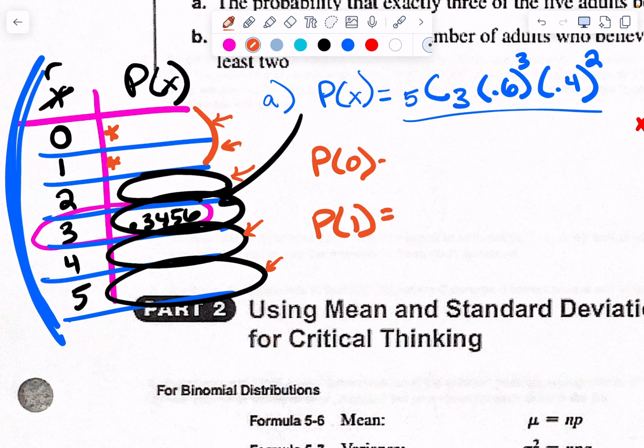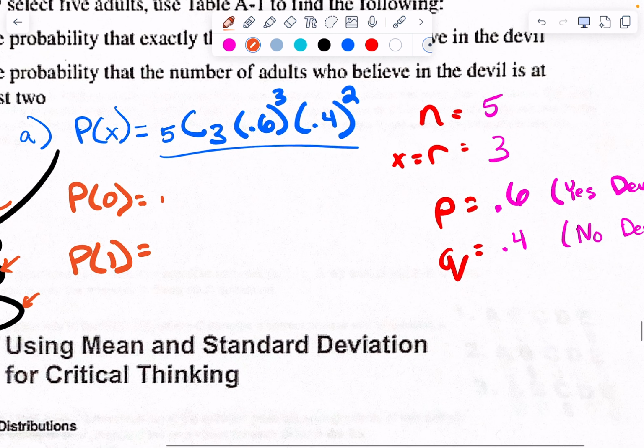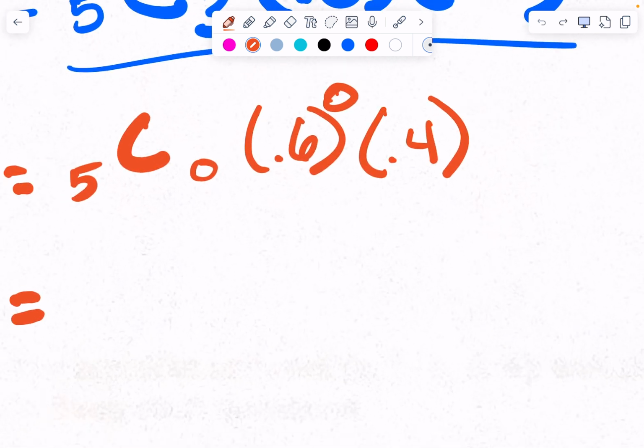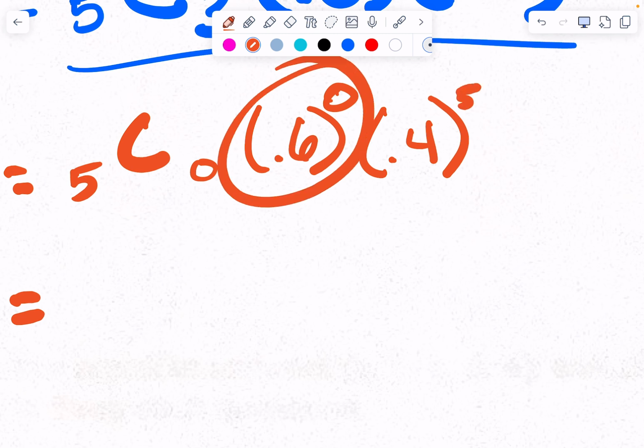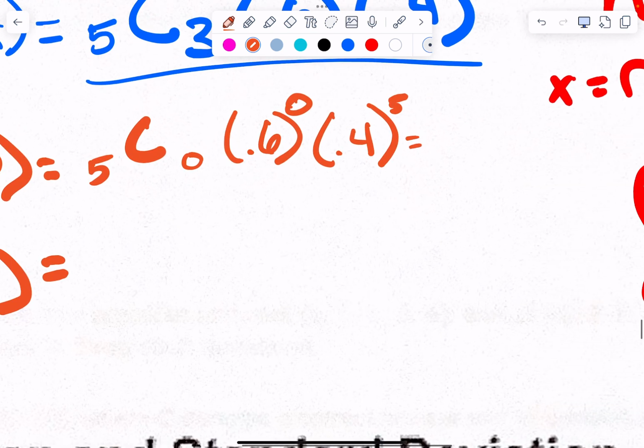Okay? All right, P of 0 is going to look like 5C0, 0.6 to the 0, and 0.4 to the 5. If 0 believe in the devil, that means all 5 don't believe in the devil. Okay, and I do that, and I plug that into my calculator and I get an answer.